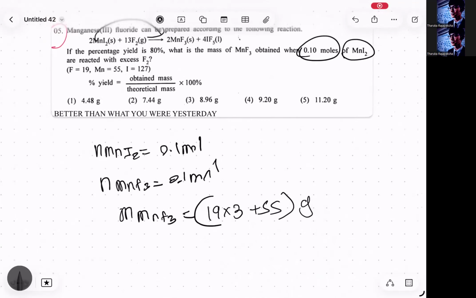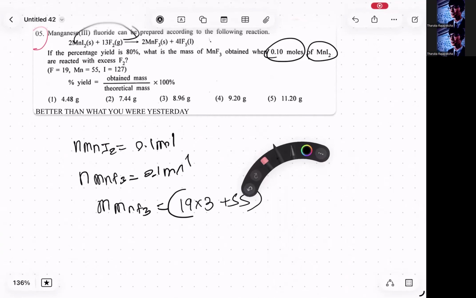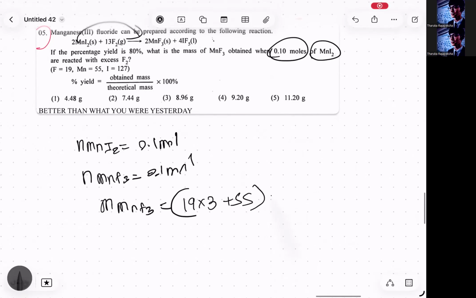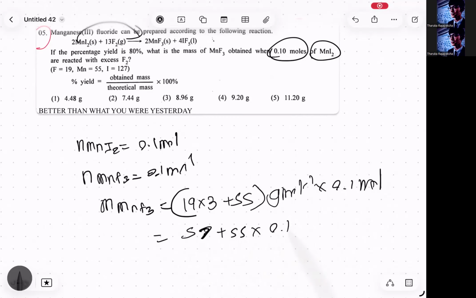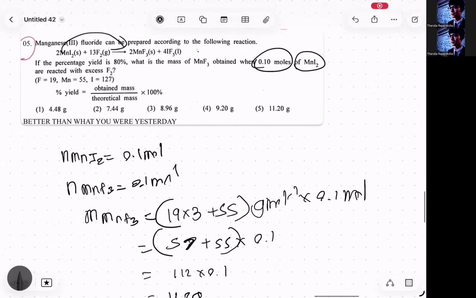Grams. Multiplied by 0.1 moles. So 19 into 3, 57, plus 55, that's going to be 112, right? 112 into 0.1, that's 11.2 grams, right? 11.2 grams.